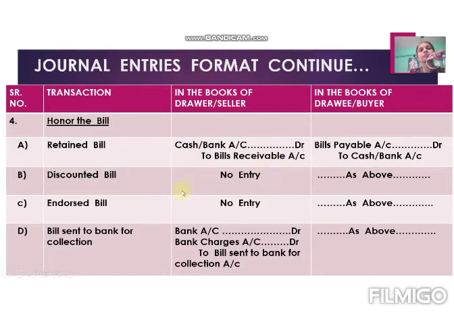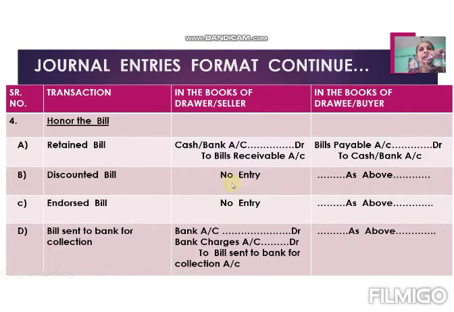So the entry in case of a retained bill in the books of drawer is cash or bank account debit to bills receivable account. Then in case of discounting the bill, there is no entry in the books of drawer. Why? First of all, tell me, in case of discounting the bill, who is the owner of the bill? Yes, bank. Bank is the owner of the bill. Who will get the payment of the bill?